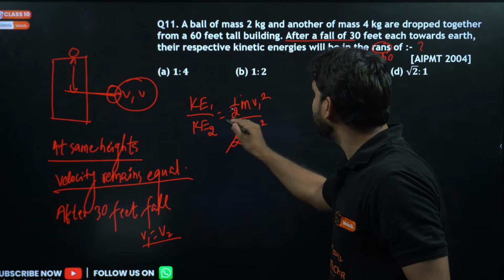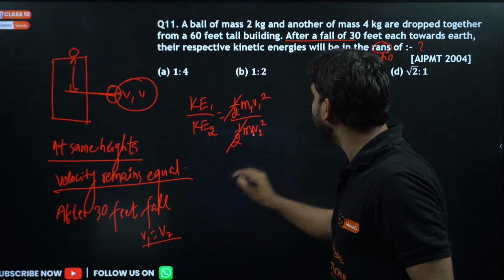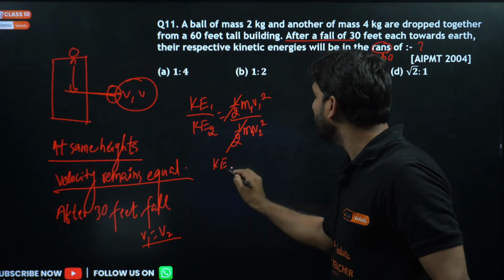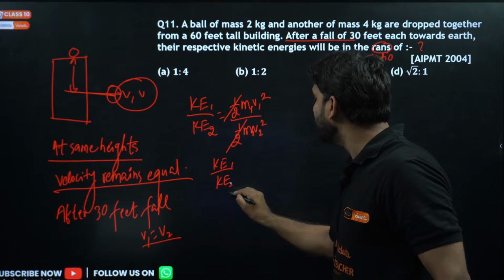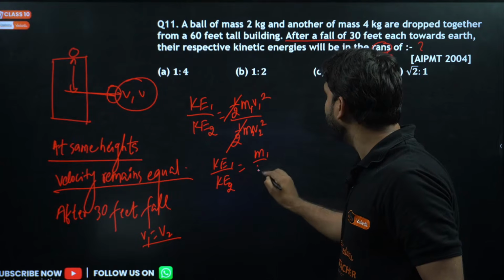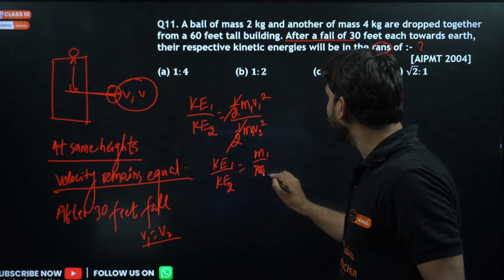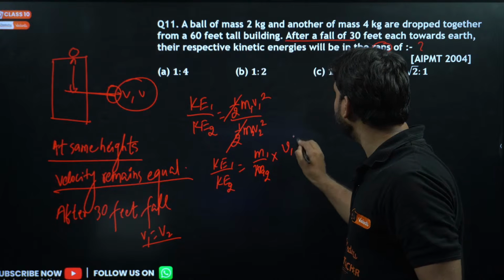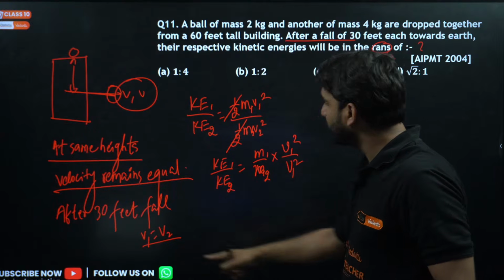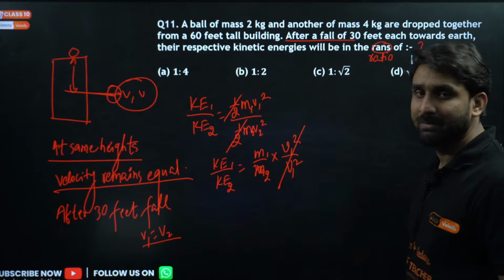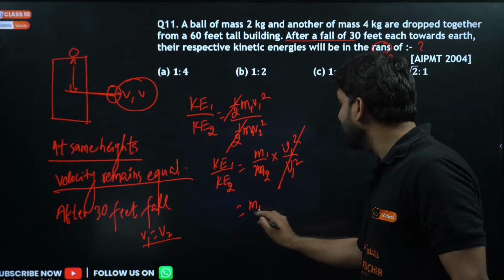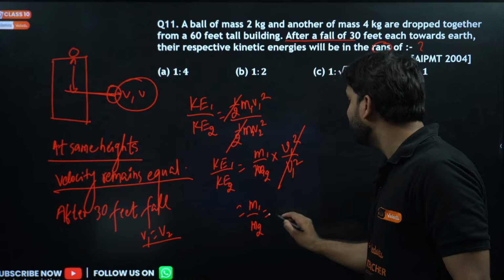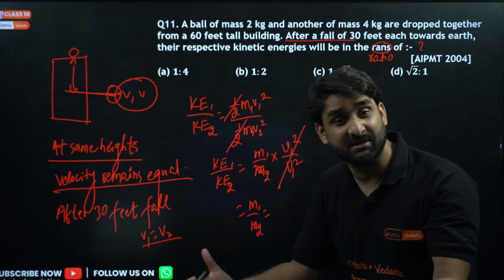So half cancelled here. This is mass of 1 and this is mass of 2. So kinetic energy 1 divided by kinetic energy 2 is m1 divided by m2, and this is v1 square, and we can also write v1 square because both are the same. So they will be cancelling each other. So the kinetic energy after 30 feet fall will be the ratio of their mass, simple.